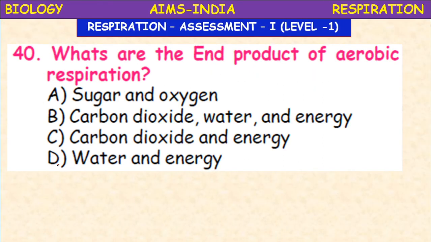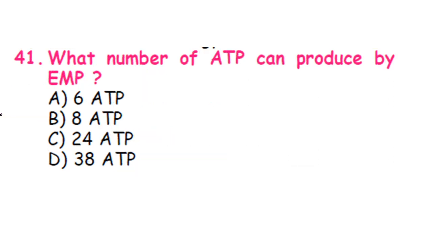Next, what are the end products of aerobic respiration? Sugar and oxygen, carbon dioxide, water and energy, carbon dioxide and energy, water and energy. So it is carbon dioxide, water and energy. So these are the end products of aerobic respiration.